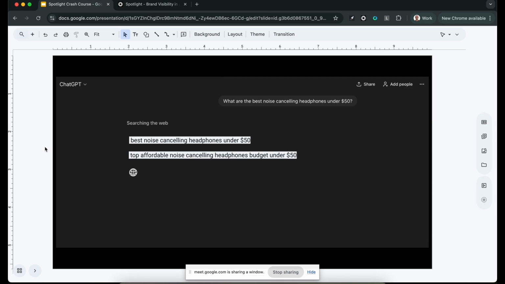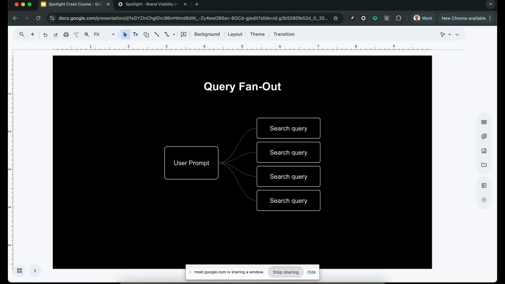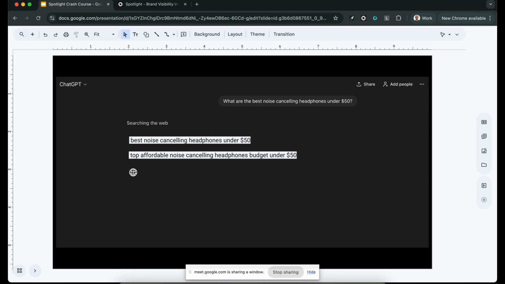And typically ChatGPT would send two queries. And this is called the fan out queries. We'll talk about it in a moment. So they take the prompt and they break it into several queries, which they run simultaneously in order to collect fresh data. And they run these prompts locally to the user. If the user is in the UK, they'll run it in the local UK Bing and Google and see the local results. And that's important.